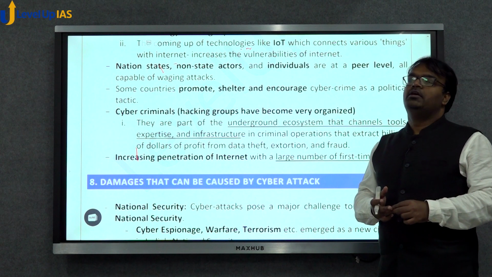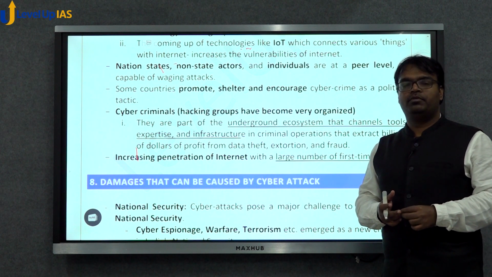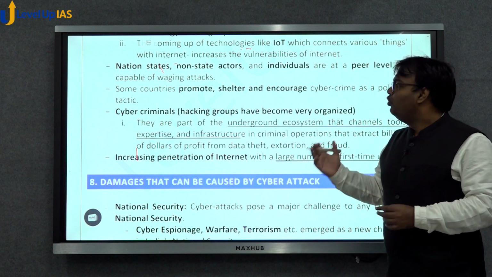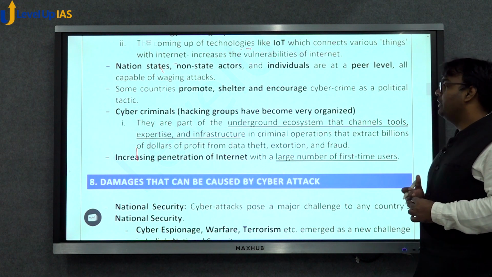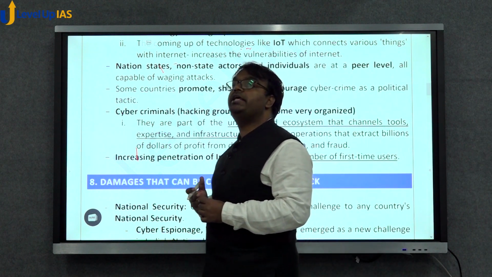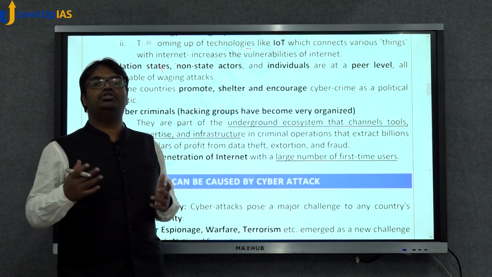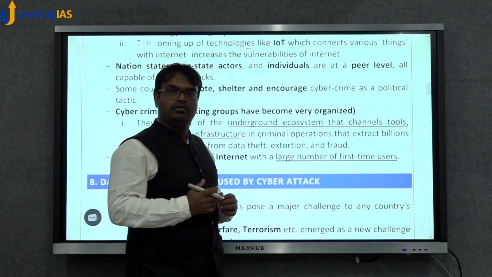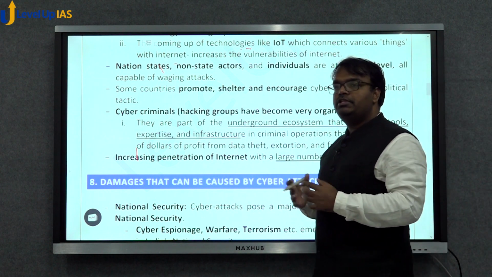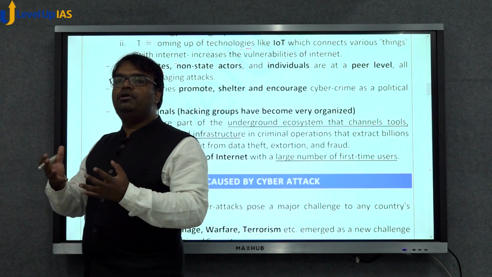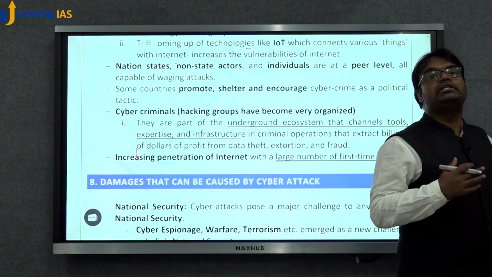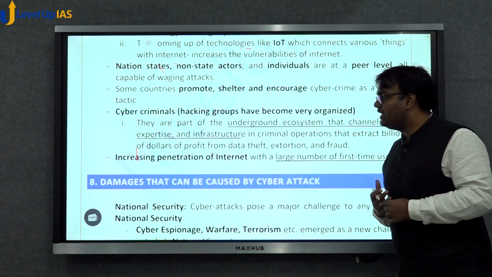Then some countries promote, shelter or encourage cyber criminals. For example, it is said that Russia or China have so many cyber criminals or hackers who are working for the government or who have got shelter from the government. And then cyber criminals have also become very organized. You may have heard terms like darknet. Using those mechanisms of darknet, using some proprietary browsers, they are easily able to share vulnerabilities and share codes by which hacking and cyber attacks can happen.